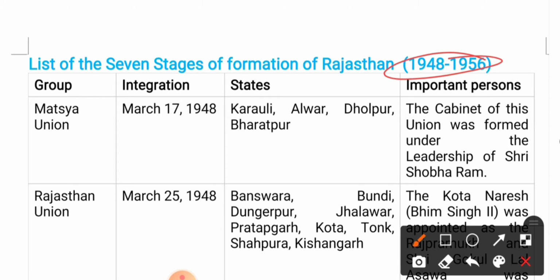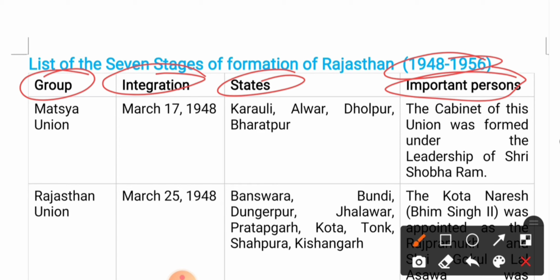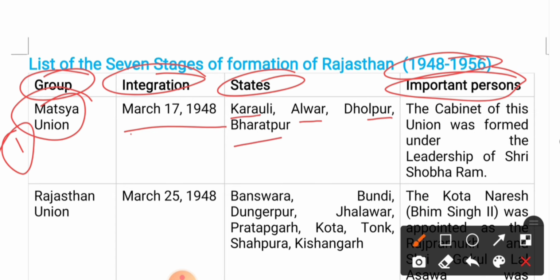Now what you are supposed to see: the first column is the group name, then the integration date, the states or regions that were included, and the important people who contributed. If we look at the very first one, that is the Matsya Union, which you have already read. The Matsya Union was formed on March 17, 1948, and the states included were Karauli, Alwar, Dholpur, and Bharatpur. The important person associated with this was Sri Sobharam, who was an important member in this regard.